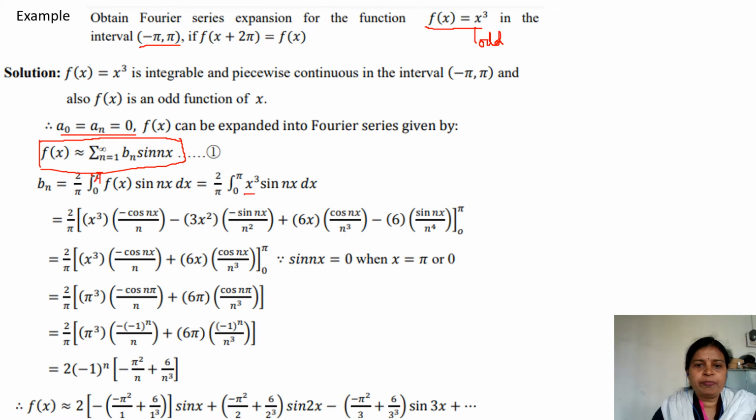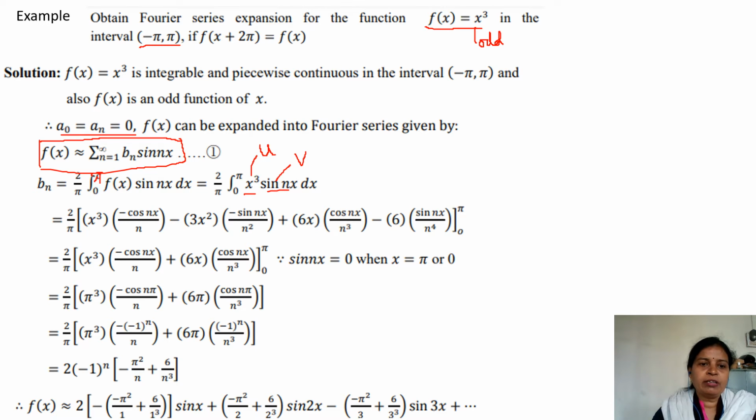So x cube sin nx. Here you will take x cube as u. After 3 differentiations, the 4th differentiation of x cube will be 0, and sin nx we will consider as v, which we are going to integrate.